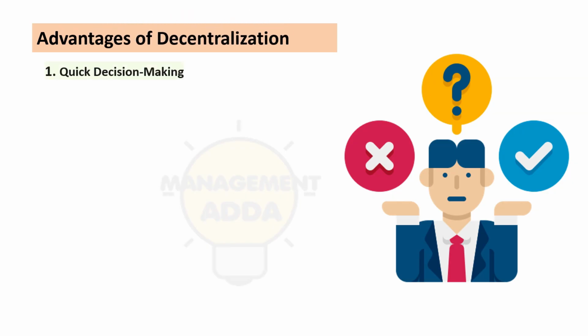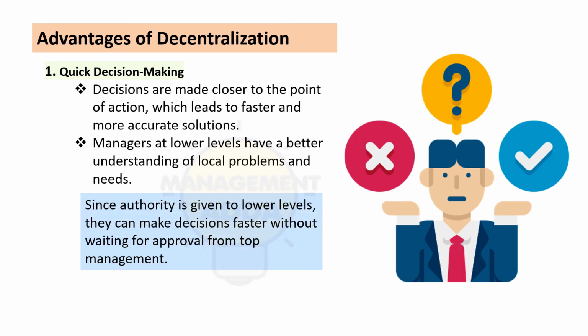First, faster decision making. Since decisions are made at lower level, there is no need to wait for approval from top management. So we say here decision making is fast. For example, a regional manager can quickly approve discounts for customers without waiting for the CEO's response or permission.